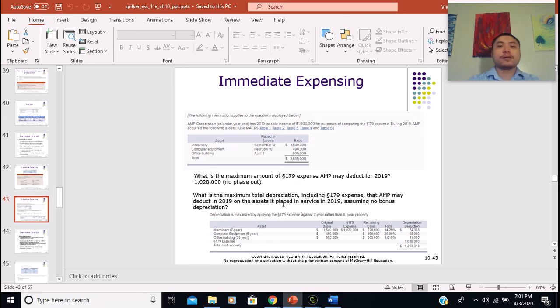All right. So that's the first question, and the second question asks, what is the maximum total depreciation, including section 179 expense, that AMP may deduct in 2019 on the asset placed in service in 2019, assuming no bonus depreciation?